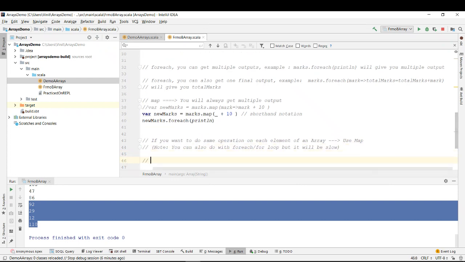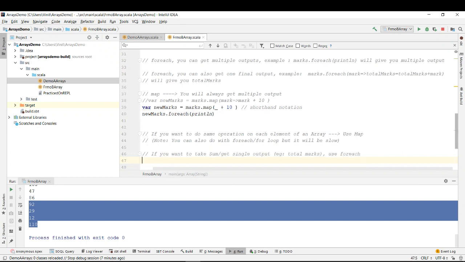And if you want to sum up or get a single output, for example total marks, use for each, right? Okay, so for that purpose you can use for each. There are other options also like reduce left, reduce right, and so on, that we'll see tomorrow. But for such purposes you can use a for each, right?